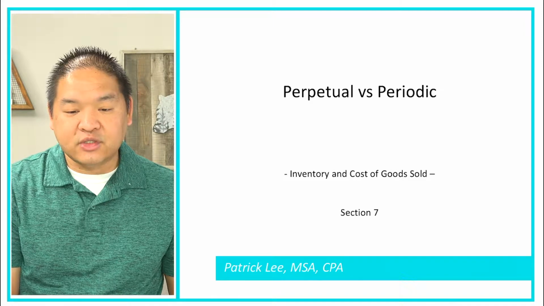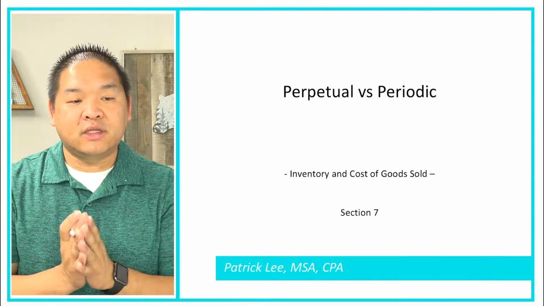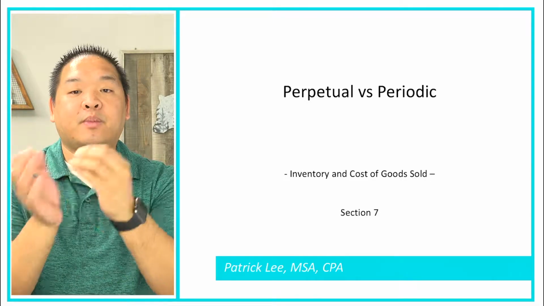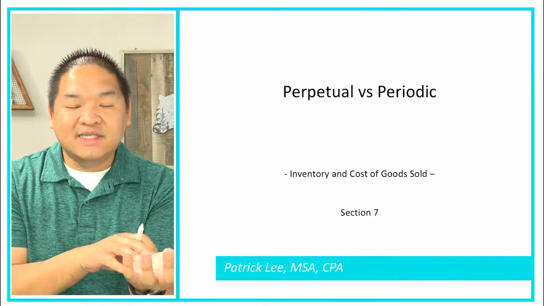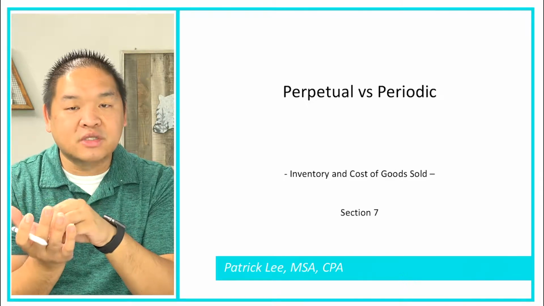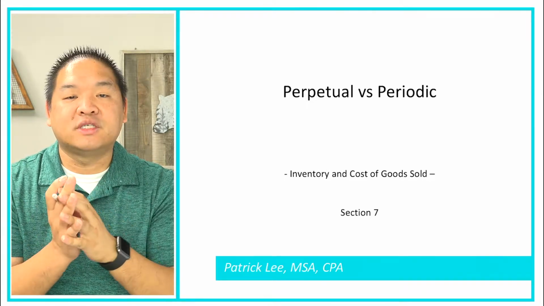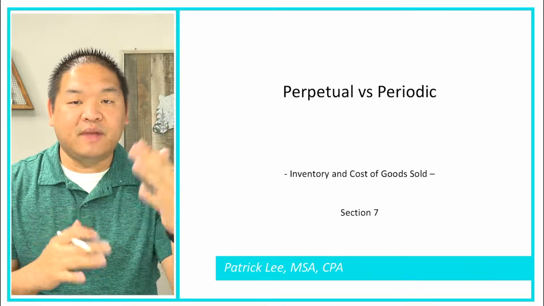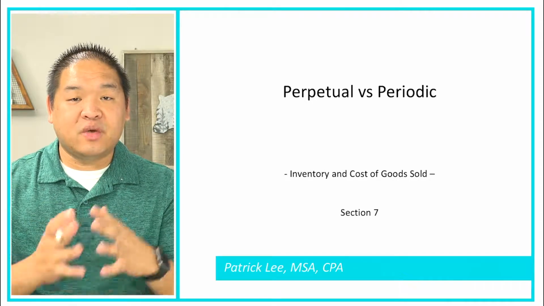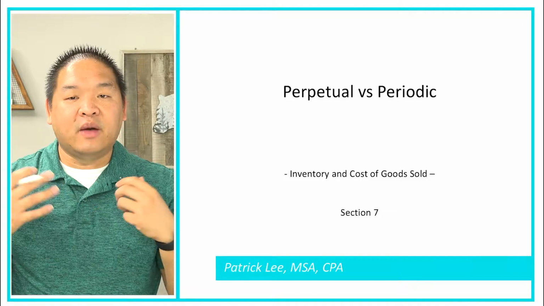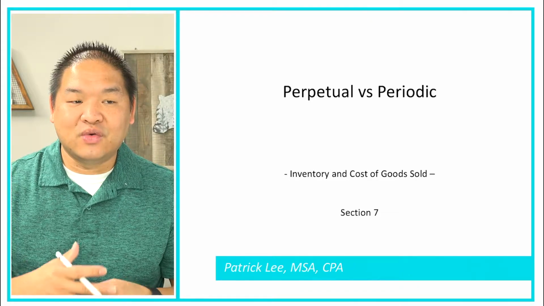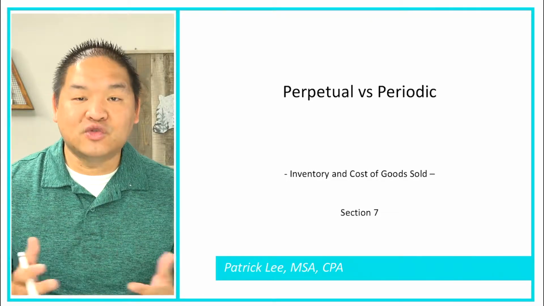So understand that as we talk about FIFO, LIFO, weighted average, we can add on to it periodic or perpetual. Specifically, we're going to be looking at it from a periodic standpoint, but if we did look at it from a perpetual standpoint, it may give us different numbers because we're doing it every so often versus waiting until the end of the year to have all of our books complete and then doing the cost flow analysis associated with that. So that is a look at perpetual and periodic. I wanted to get that up front to help you understand the difference. And as you start to see the title, it's going to say periodic or perpetual, so I don't want you to get too confused when you see those two words.